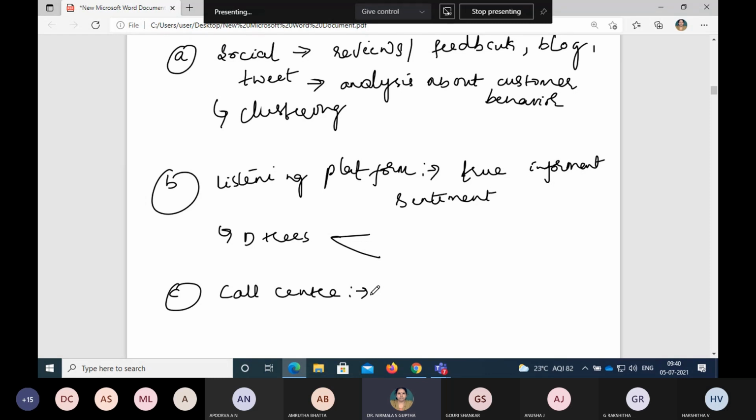So those records can also be analyzed. Whatever conversations are recorded from the call center by the customers, these things also need to be analyzed. Okay, so this is most important. So the analytical